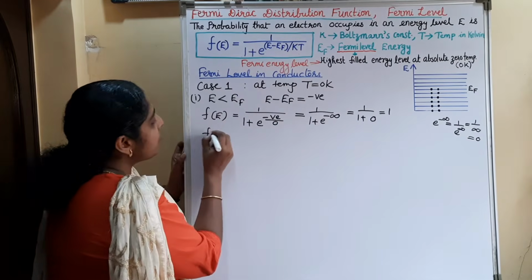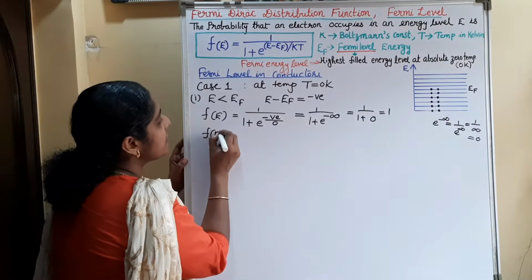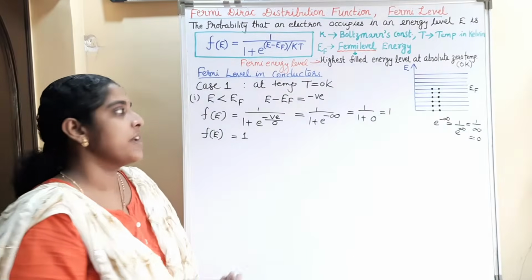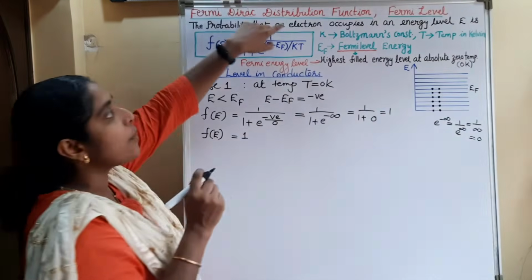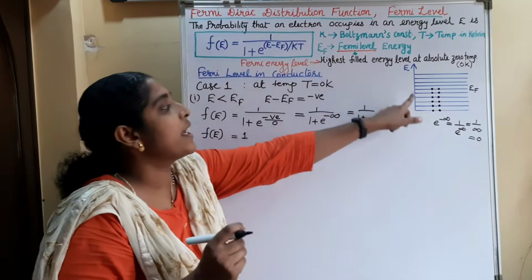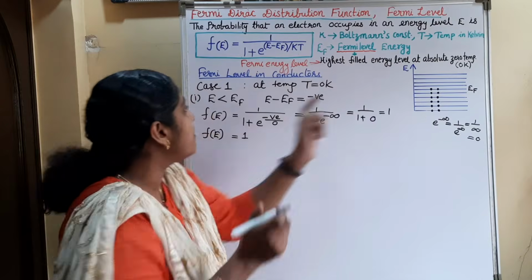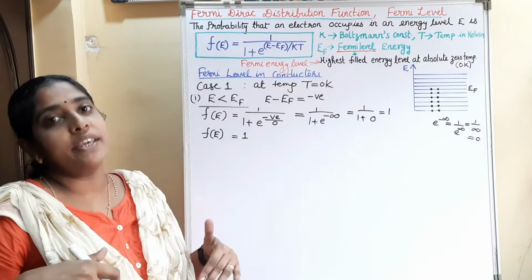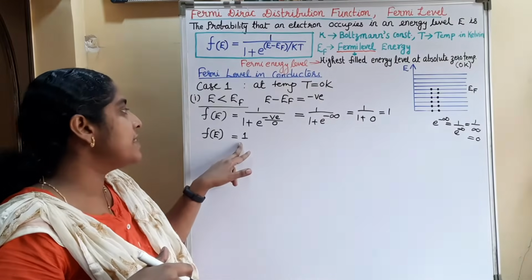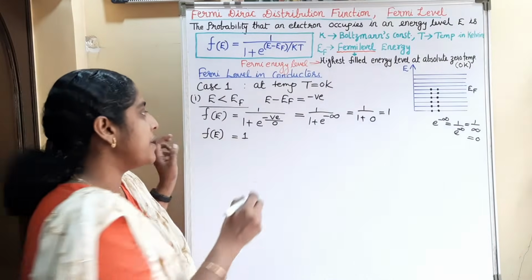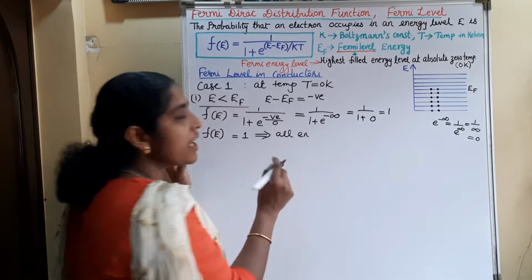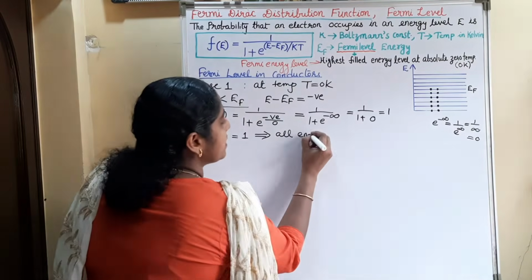So what is the meaning of the Fermi-Dirac distribution being equal to 1? It corresponds to 100%. So there is a 100% probability that an electron can occupy the energy level if we consider the energy levels below EF. So the probability distribution function equal to 1 means all energy levels below EF are completely occupied.